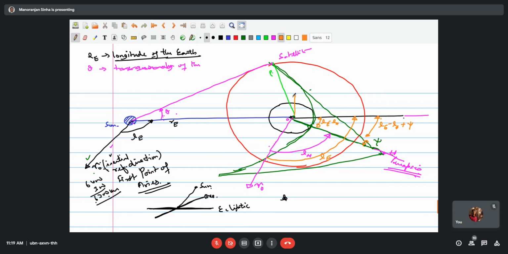The velocity of Earth is shown along this direction. This is the V Earth. So we can show it here parallel to this. This is the V Earth. And the velocity which is asymptotic here, this is V infinity. So the resultant of this will be VR. This is VR, the resultant of this.